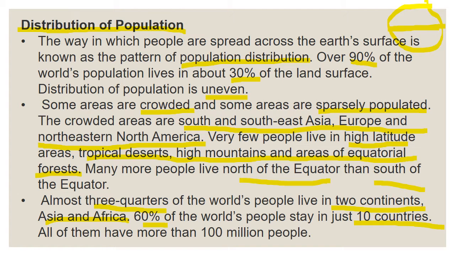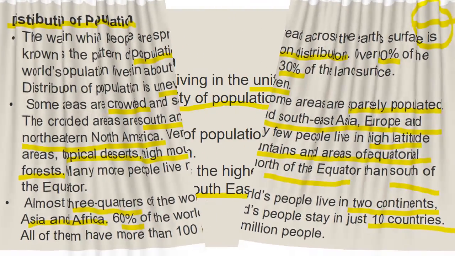Almost 3/4 of the world's people live in 2 continents. So the maximum number of people live in 2 continents. What are the 2 continents? Asia and Africa. There are more people in Asia and Africa. 60% of the world's people stay in just 10 countries. So 60% of people are staying in just 10 countries. Understood children, are you clear with that slide?